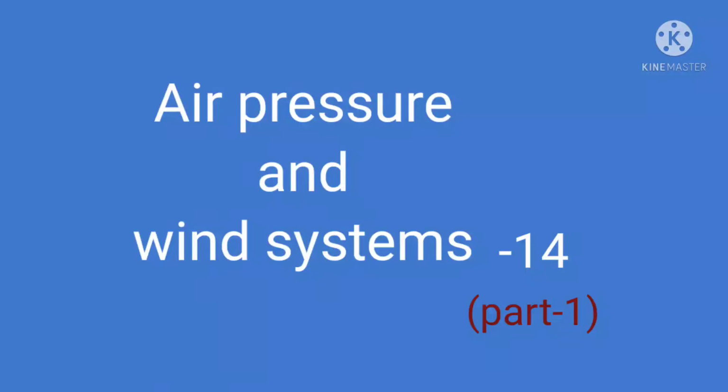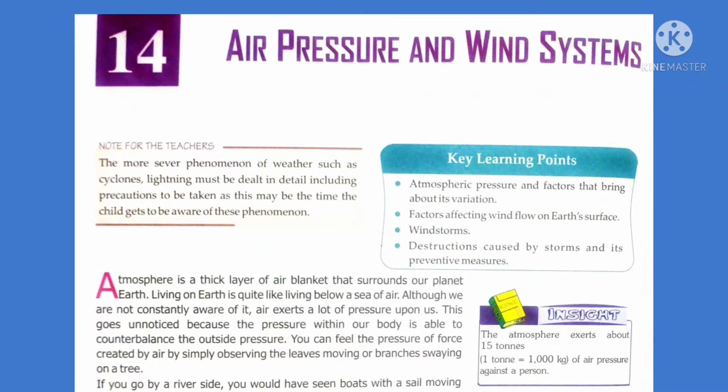We start our chapter here, Pressure and Wind System, Chapter 14 on page 200, 201 and 202. What is atmosphere? We are surrounded by atmosphere. Atmosphere is nothing but a thick layer of air, a thick blanket of air that surrounds our planet Earth.